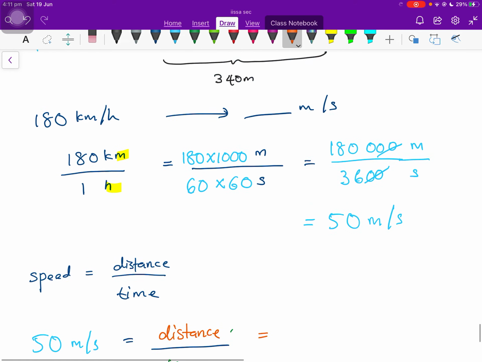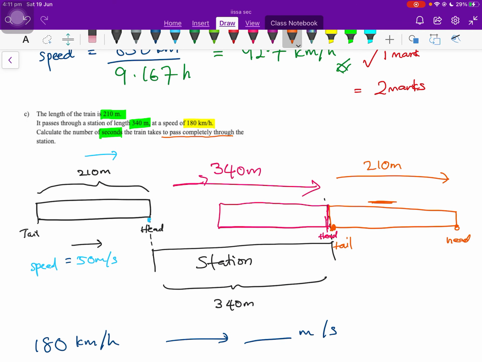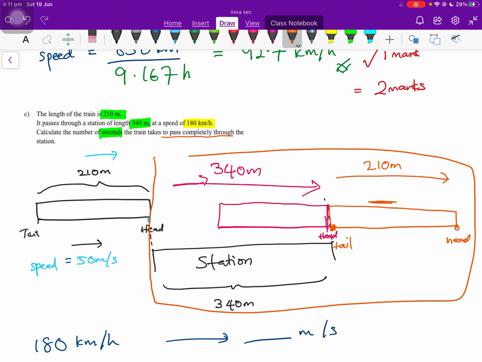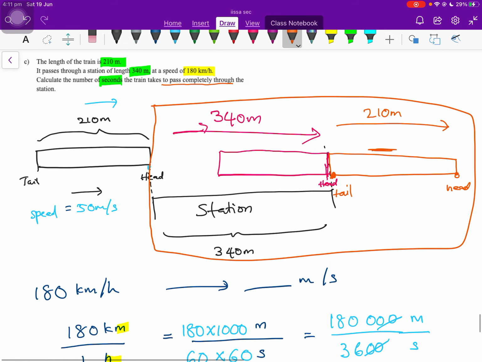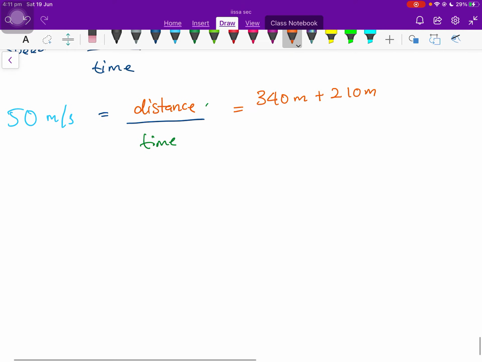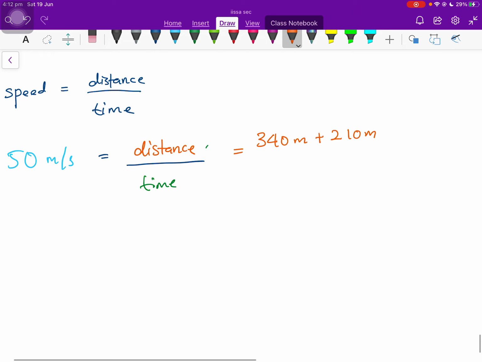The distance here is the whole distance that is covered here, which is 340 meters plus 210 meters. If you still can't understand, maybe pause this video for a few seconds and just digest what's happening here. So we know the distance already. Now let's find the time. We don't know the time yet.